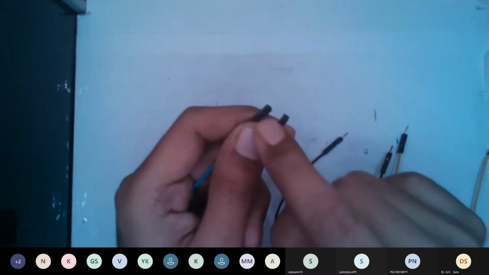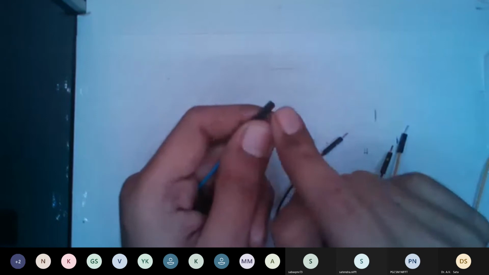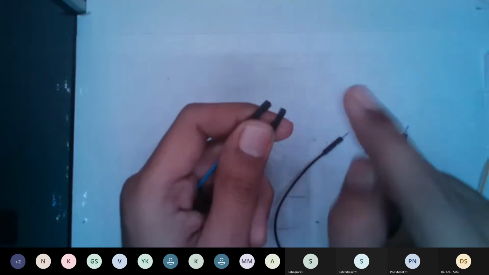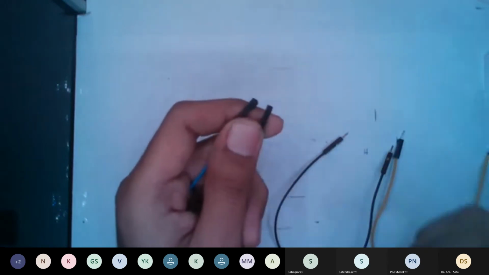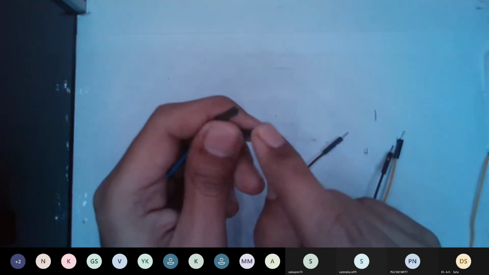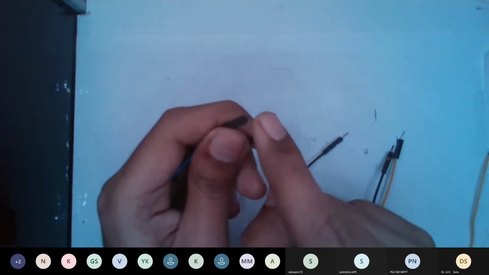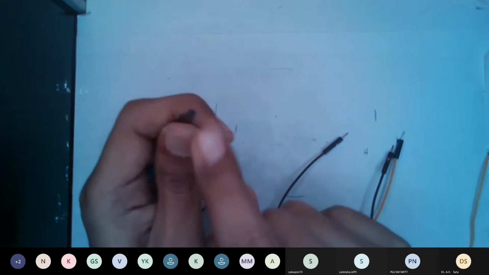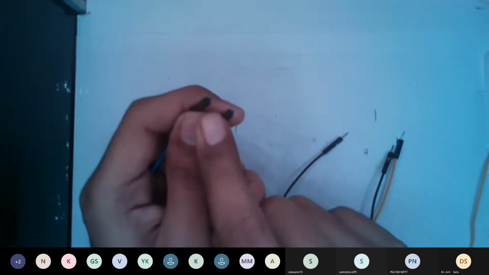Both ends have no pins, just a valley, so both of them are called female to female. The first one is male to male, the second one is male to female, and the third one is female to female.